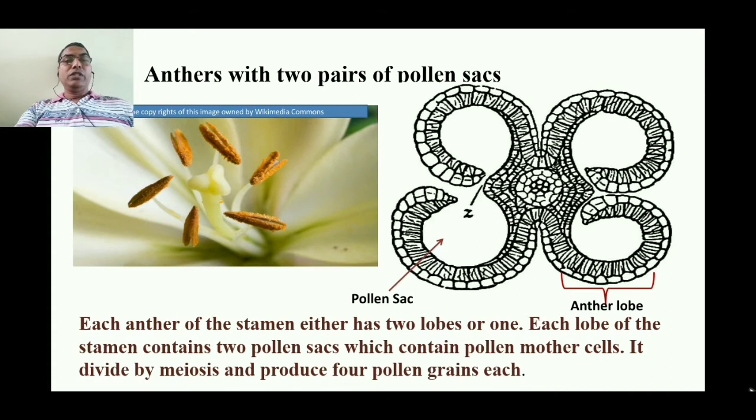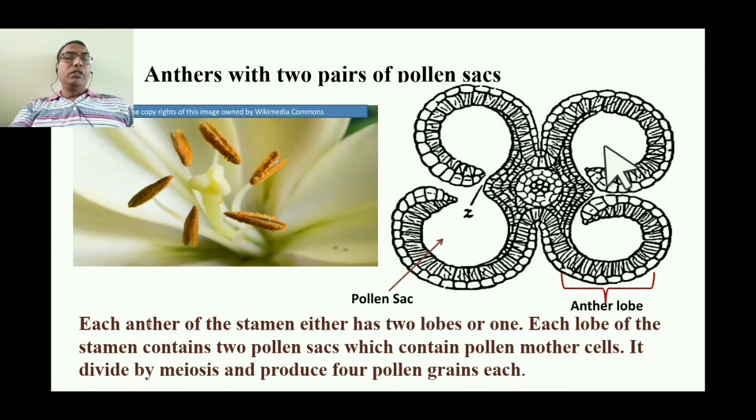Next we are dealing with the anther. If you see in this picture, there are the stamens, and the stamens have brown colored anthers. If you see it carefully, there are two lobes of the anther. Here this is one lobe and this is the other lobe.